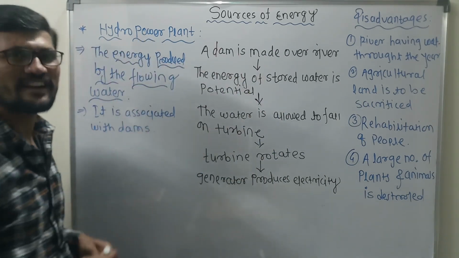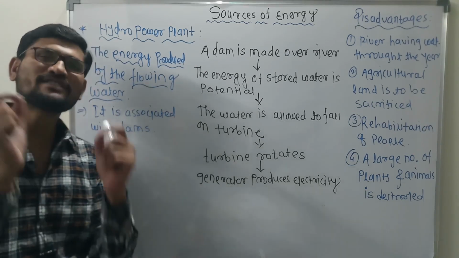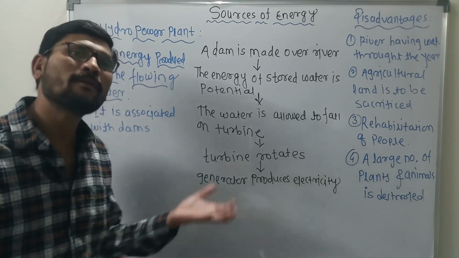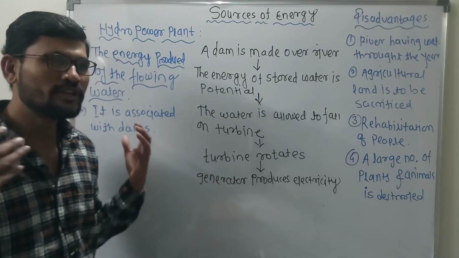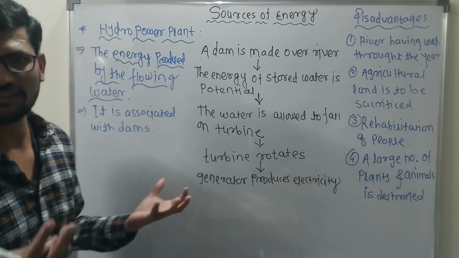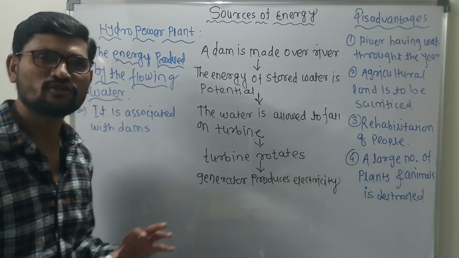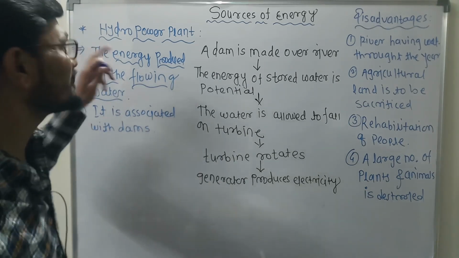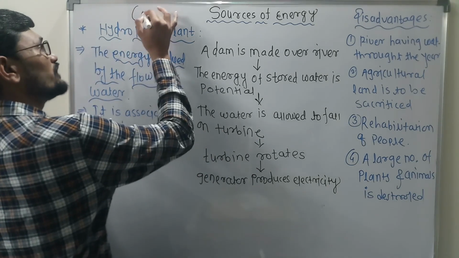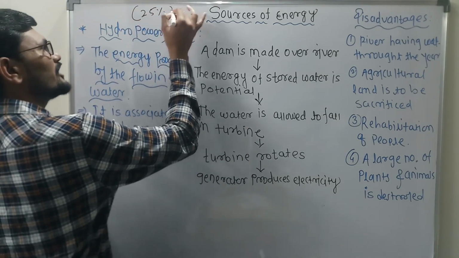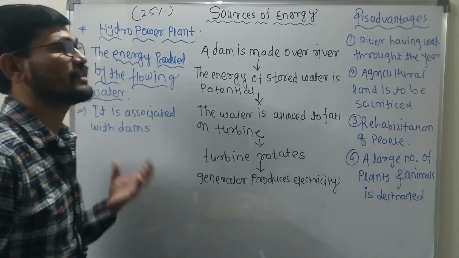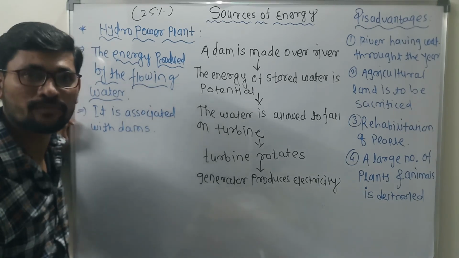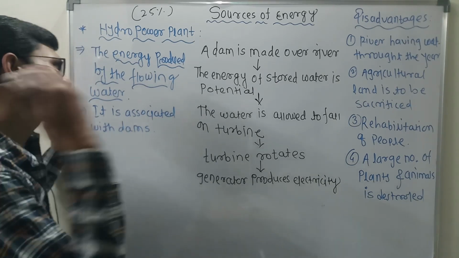Whether this source of energy is renewable or non-renewable? Obviously it is renewable. As we know very well, if there is enough water and enough rain season, then obviously this hydropower plant is going to work and we can use the electricity extensively. You won't imagine, but this plant gives us near about 25% of the energy demand in our country. One fourth of the energy, isn't it? It's very large. Clear?